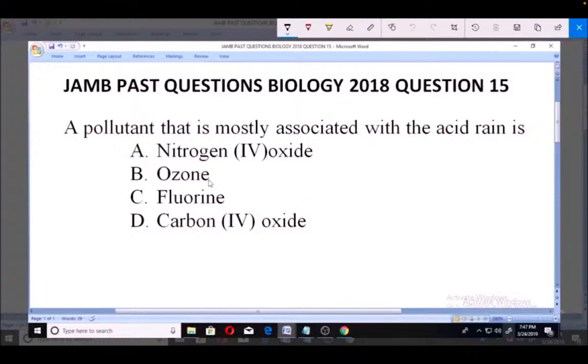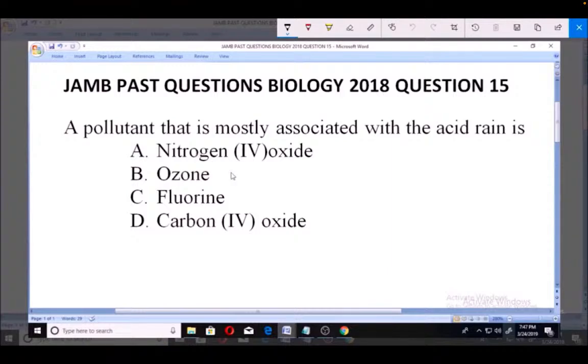Ozone, you're talking about the ozone layer that is being depleted while we are having more hot weather, where the ice caps are melting because of the heat on the earth. Fluorine doesn't really cause acid rain as nitrogen 4 oxide does. And carbon 4 oxide is what you get when you exhale or when carbon 2 oxide reacts with oxygen. But when you're talking about acid rain, you're talking about nitrogen 4 oxide.